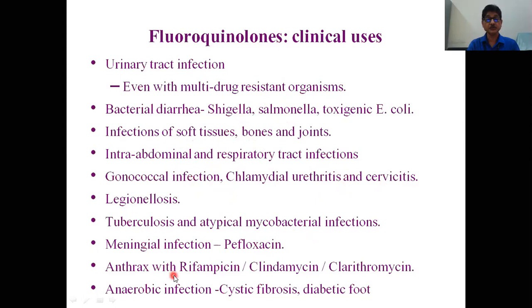Anthrax, it is not used alone. It is used along with either rifampicin, clindamycin, or clarithromycin, any two with the fluoroquinolones. It is also used for anaerobic infections, especially in cystic fibrosis and diabetic foot.